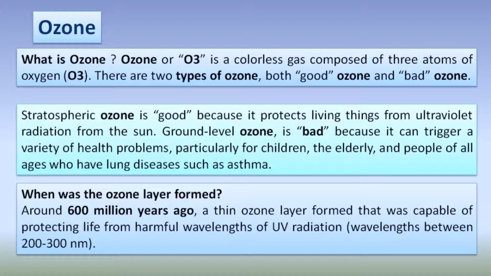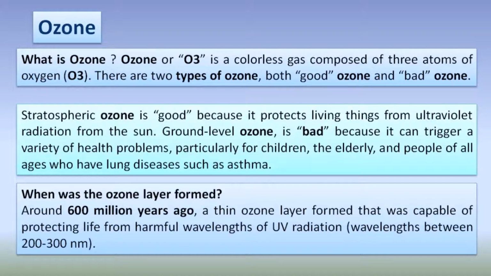Next, ozone. So what is ozone? Ozone, or O3, is a colorless gas composed of 3 atoms of oxygen. There are 2 types of ozone, that is both good and bad ozone. So in regard to this pollution, we have come towards the ozone. We have heard about it a lot. So let's understand about it a little. So stratospheric ozone is good because it protects living things from ultraviolet radiation from the sun. But ground level ozone is bad because it can trigger a variety of health problems, particularly for children, the elderly, and people of all ages who have lung diseases such as asthma.